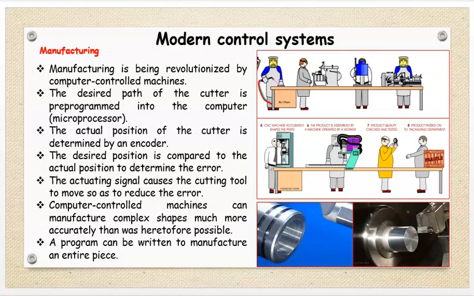Now this CNC control machine I have already explained. Therefore the same example has been shown in the image. Suppose you have to reduce the diameter from 100 to 50 mm. Therefore this tool is there. It has been shown in this image. Therefore the tool will take cuts till the diameter of the bar reaches 50 mm.